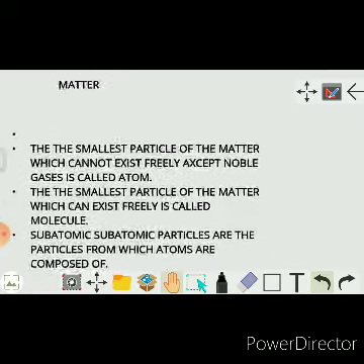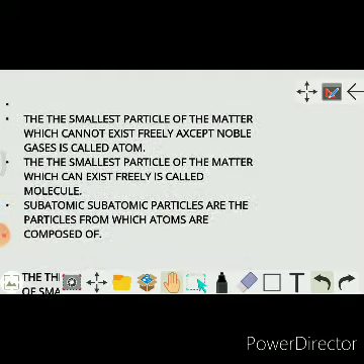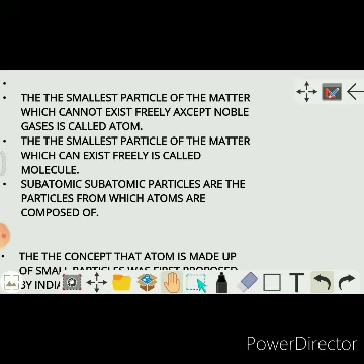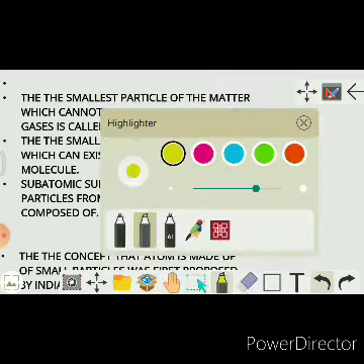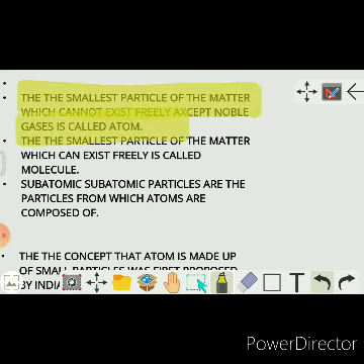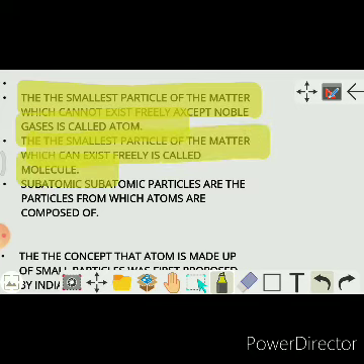Now here we see some definitions. The smallest particle of matter which cannot exist freely, except noble gases, is called an atom. This is the definition of atom which we have already studied. After that, the smallest particle of matter which can exist freely is called a molecule, right?